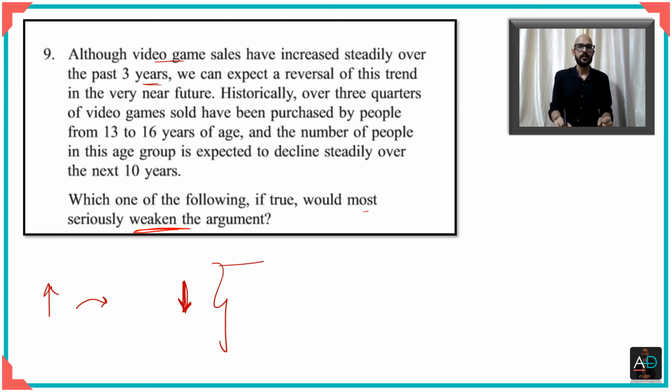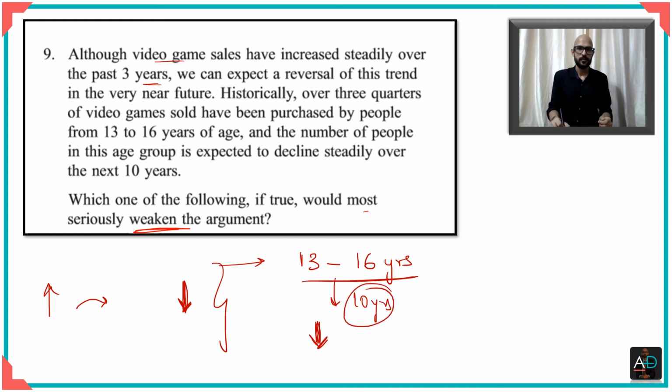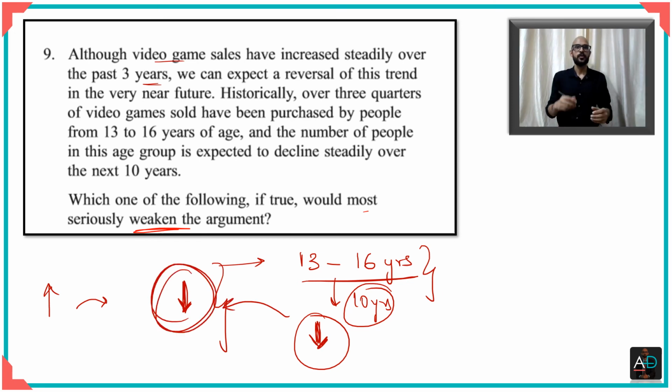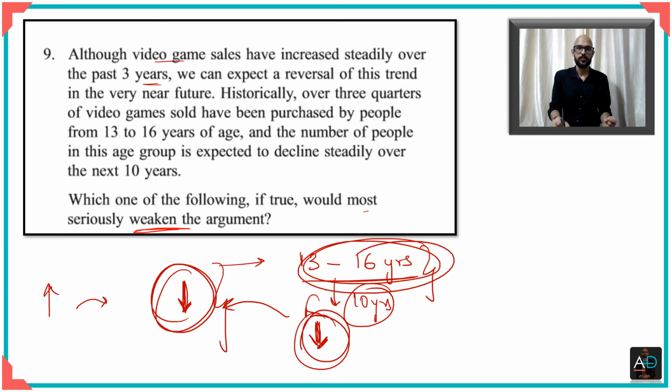He said earlier these video games were mainly purchased by people between the age of 13 to 16 years. Then he says that over the next 10 years, these people will reduce, and since the number of people who mainly buy this thing are going to reduce, this will lead to a reduction in the overall sales of video game. So this is his argument. So he says that mainly the video games are bought by these people will reduce, since they reduce, the sales will reduce. So now we have to see as to what weakens this argument.